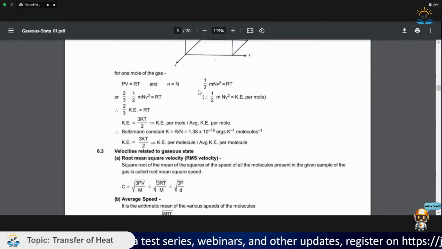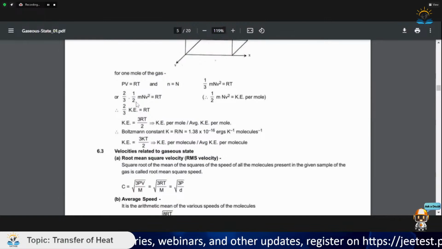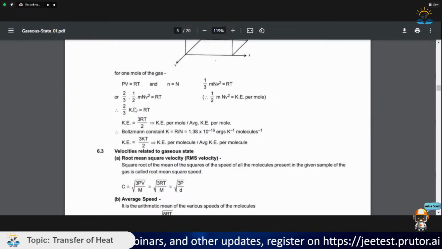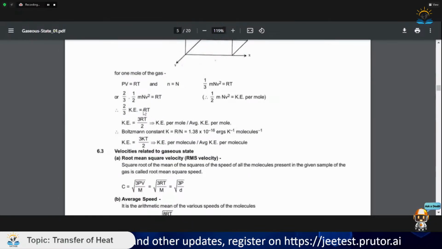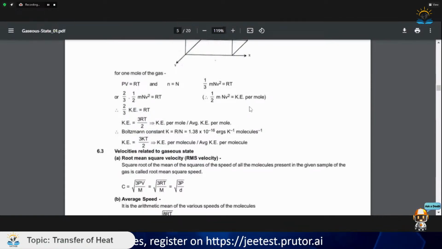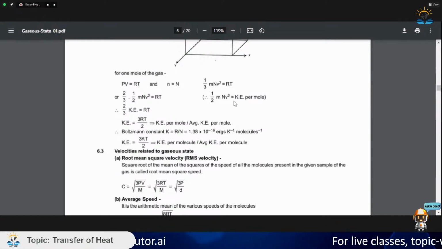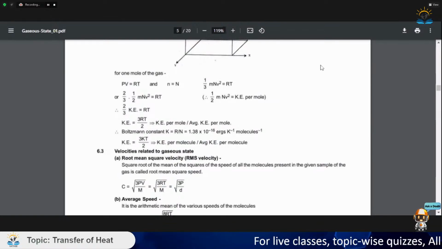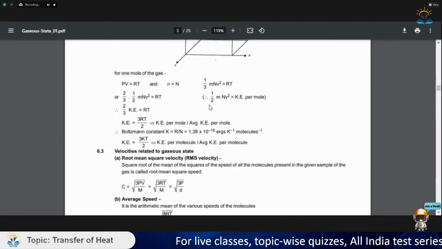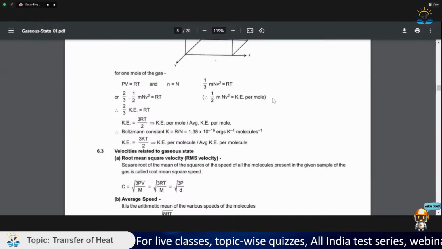So we multiply by 2 and divide by 2, and we replace half mv square by kinetic energy. So 2 by 3 kinetic energy is equal to RT. Let us divide both sides by capital N, so we get average kinetic energy per mole.